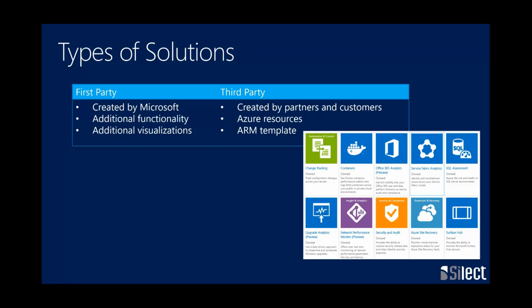So a common scenario: instead of going through the UI to provision a new virtual machine, I could create an ARM template that has all the definitions of that, and I could just call this template and say, here's a VM, I want to name it this, and it will go off and do that deployment for you. This is the mechanism that we're using to deploy solutions, and I'll certainly show that a bit more as we move forward here.